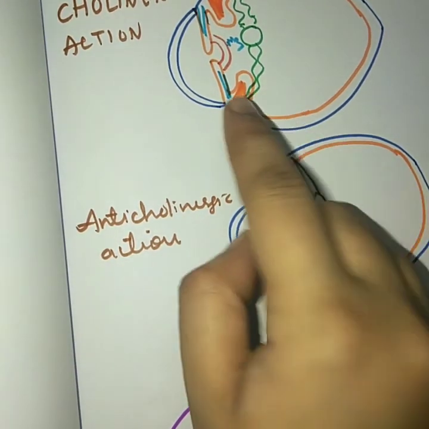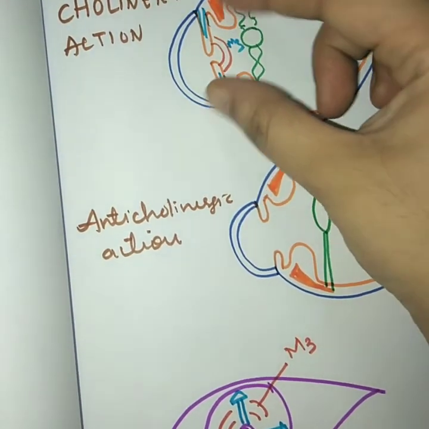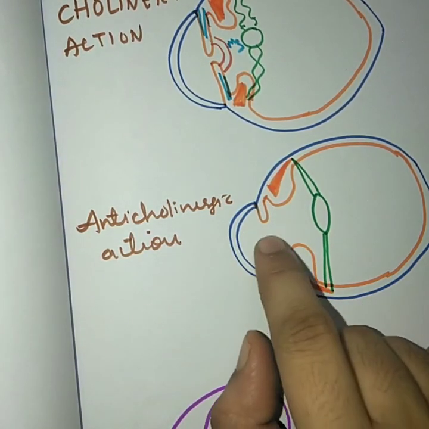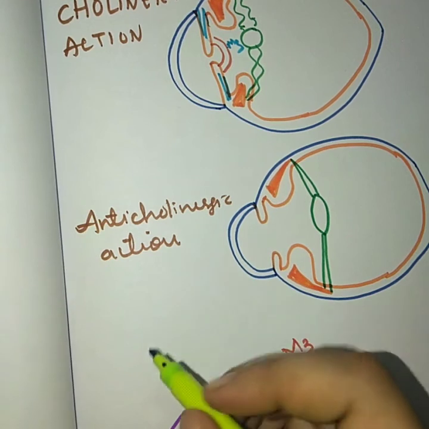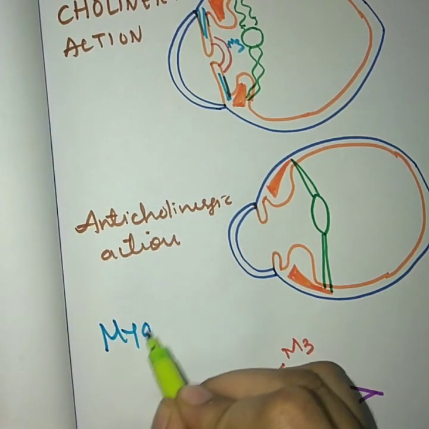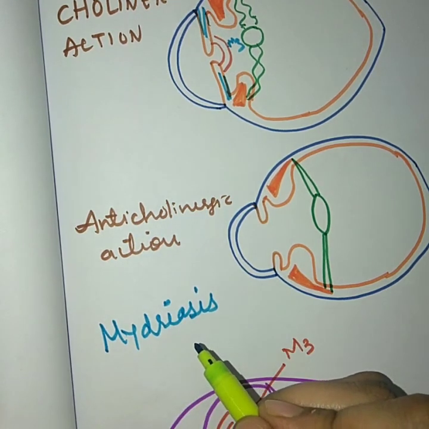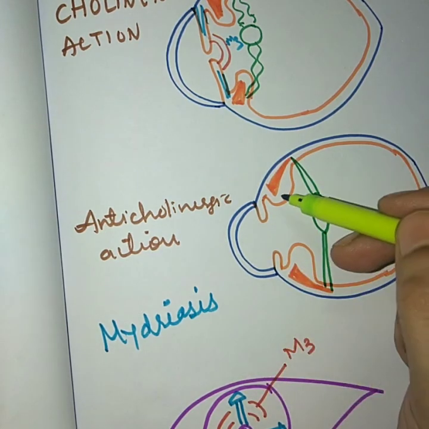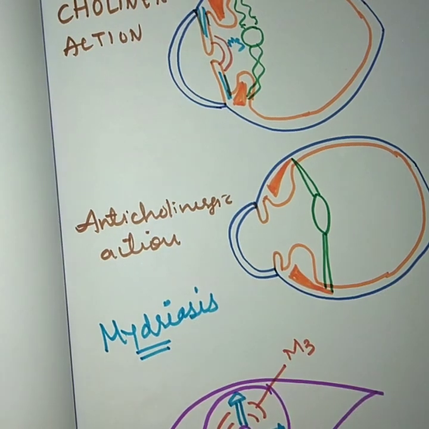When these are contracted, they will pull the iris apart, away from one another, and when the iris are away from one another, the size of the pupil will be increased. When the size of the pupil is increased, this condition is known as mydriasis. Mydriasis is the opposite of miosis. Miosis means the size of the pupil is less. Mydriasis means the size of the pupil is more. So mydriasis is the action produced by anticholinergic drugs.